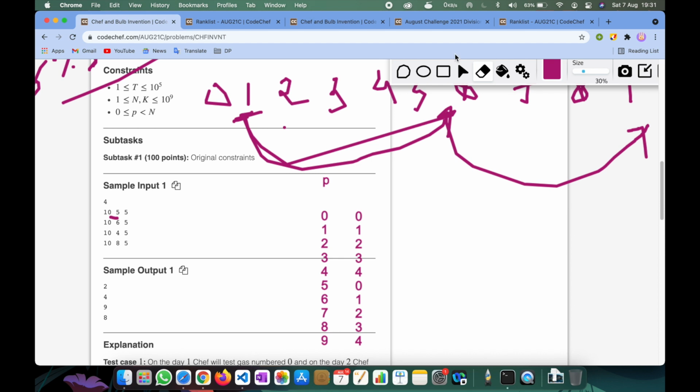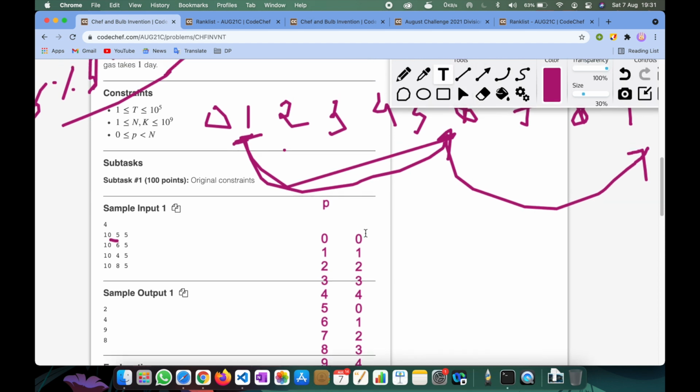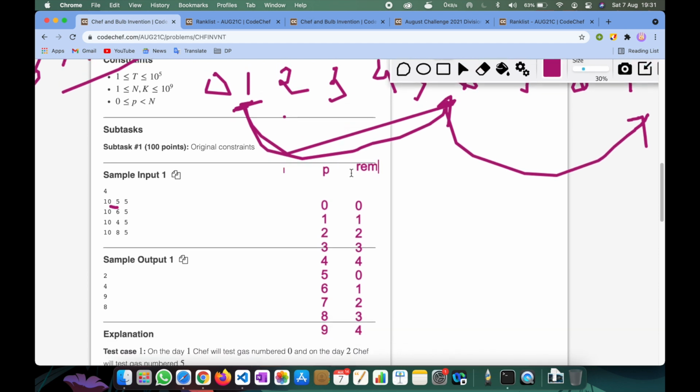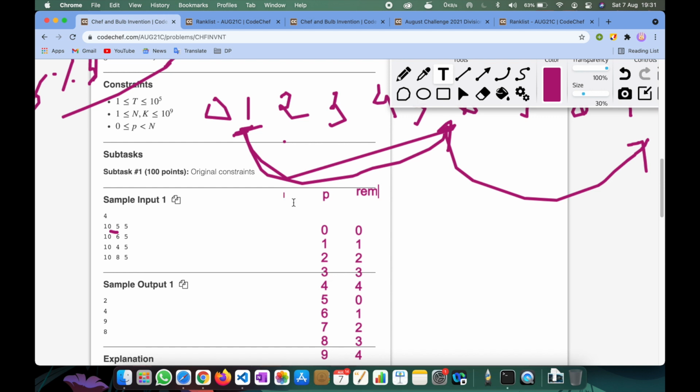This is remainder, this is p, and this is the nth day. Okay, this is the day.